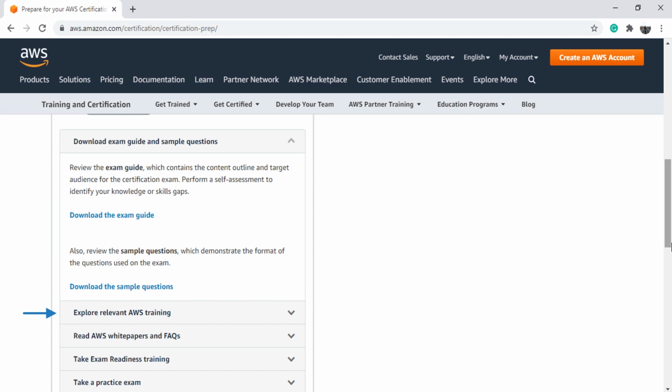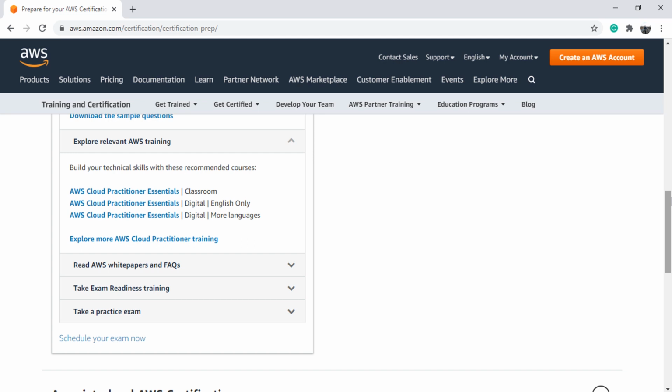The next step is to take the AWS training. If you are taking this course, you do not need any other additional training. This course covers everything you need for this certification and much more beyond the certification requirement. However, if you have time, I recommend joining the AWS Cloud Practitioner Essentials digital course. This one is freely available today, and I hope it remains free when you are watching this video. Joining this digital course will at least get you some additional practice exercises for the exam.